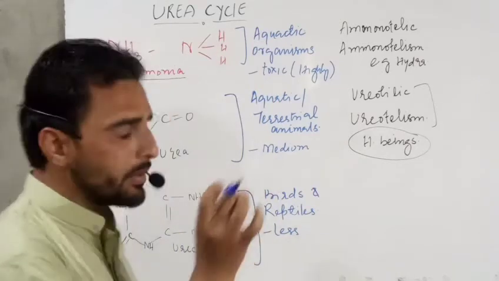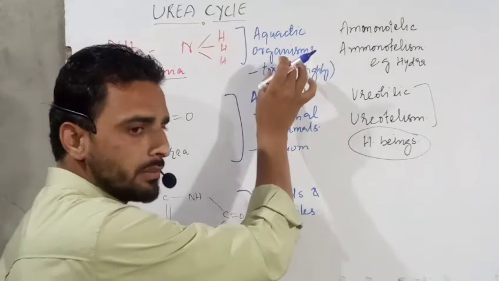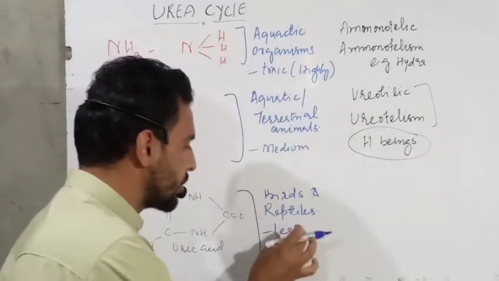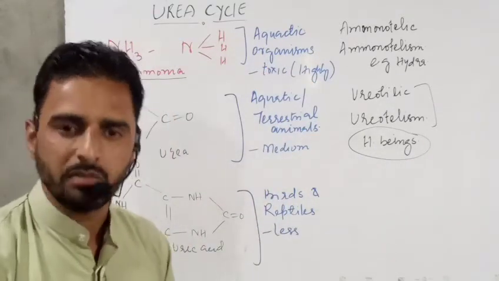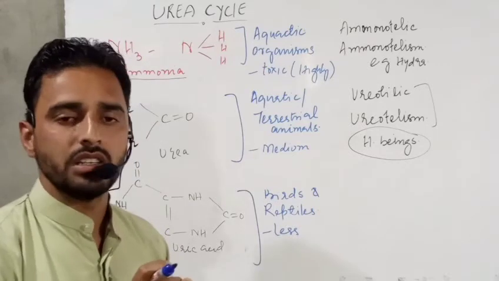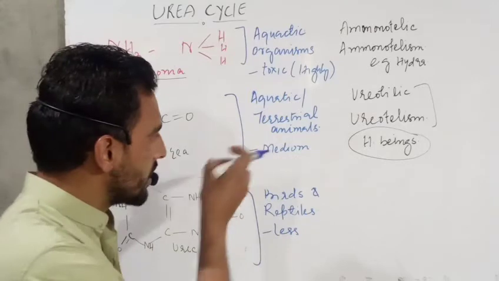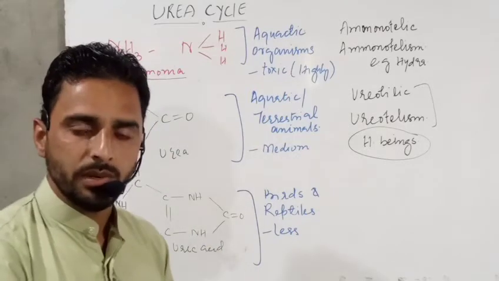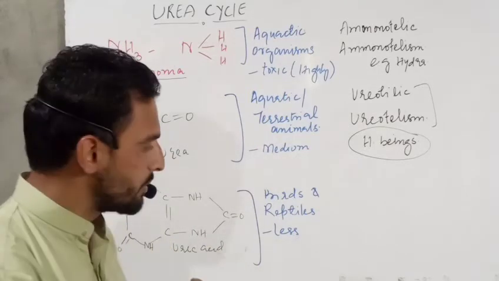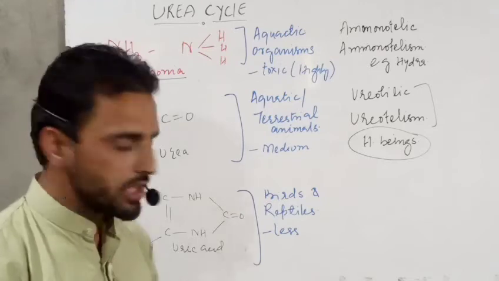If we take an example, ammonia requires 100% of the water, urea requires 50% of the water, and uric acid requires 5 to 10% of the water. That means negligible. This is not a perfect value; I have considered it for simplicity.